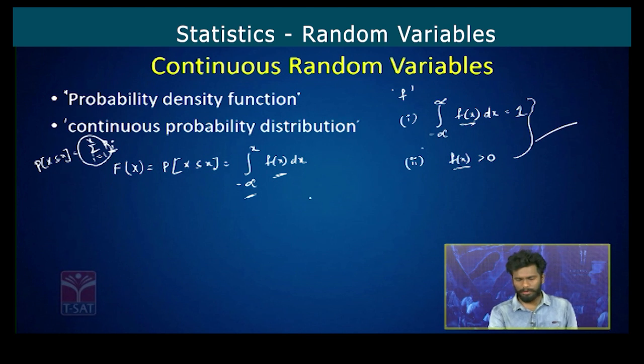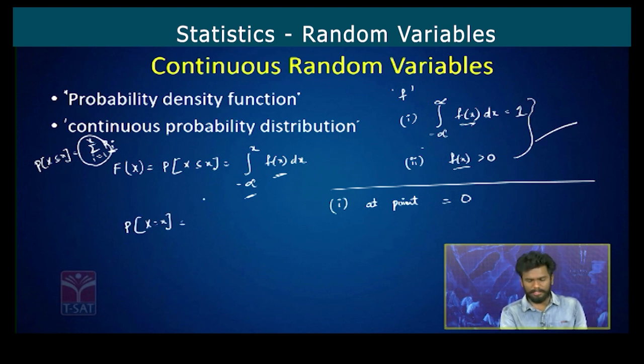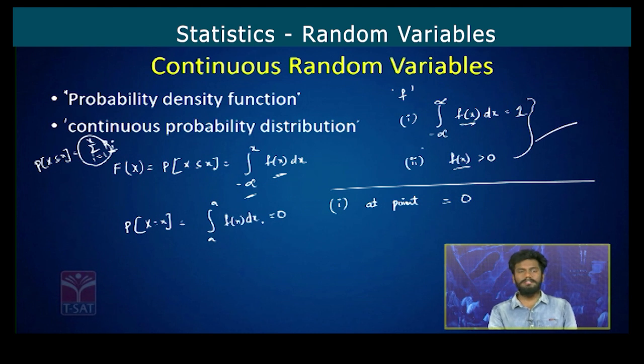Now we'll just check the properties. First one, the probability at any single point must be equal to 0 in case of continuous random variables. That is, if you want to find the probability at a single point x is equal to a, it is nothing but the integral from a to a of f of x dx, and it will be equal to 0. That shows that the probability at any single point in a continuous probability distribution is equal to 0.